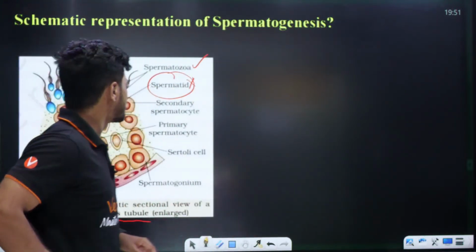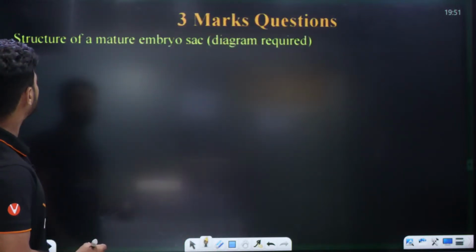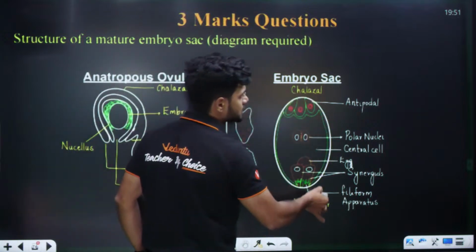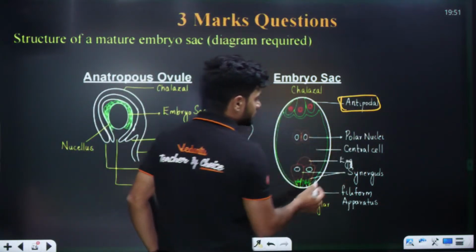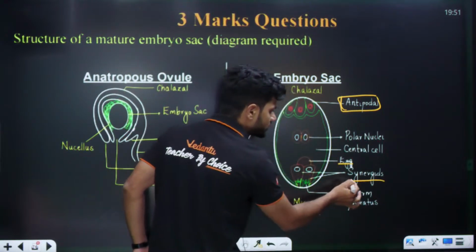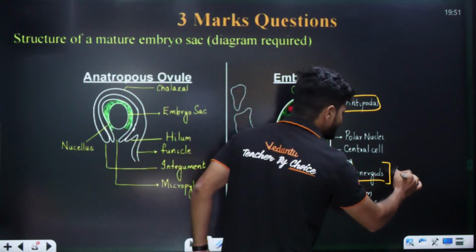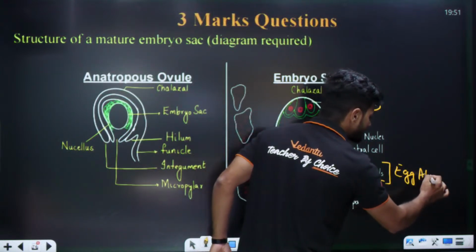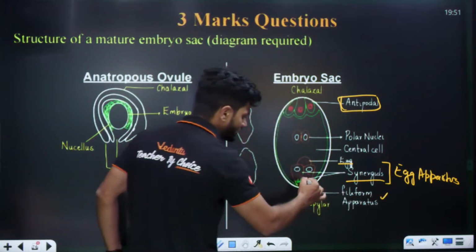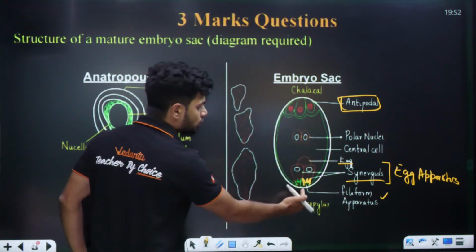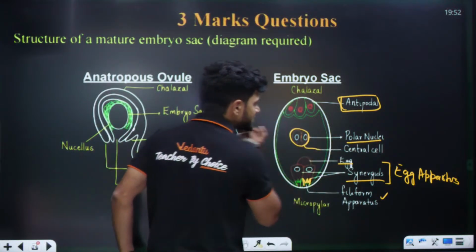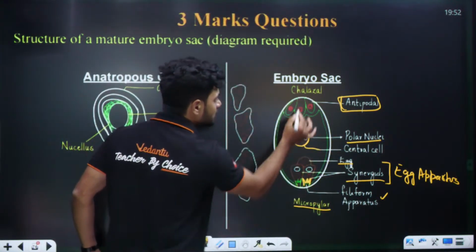Done. Next students, next question. Structure of mature embryo sac is already done, this is the structure of mature embryo sac. You must draw this same diagram with antipodal cells. Egg, synergid. Together they are called the egg apparatus. Filiform apparatus, which helps in pollen tube guiding. Centrally polar nuclei, together called the central cell. Micropylar end, chalazal end.